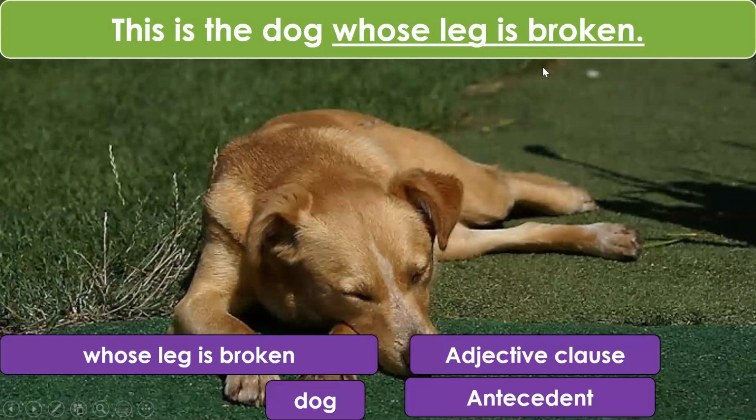It cannot stand alone as a sentence. It needs a principal clause to complete its meaning. So it is definitely a subordinate clause. But what kind of subordinate clause? It is an adjective clause because it is describing the dog. It is further describing this noun dog, that we are talking about that particular dog whose leg is broken.